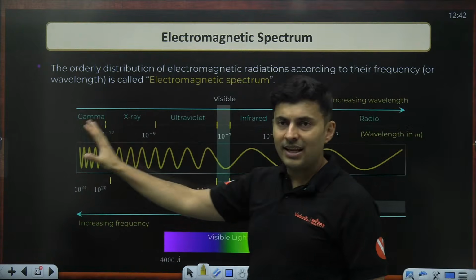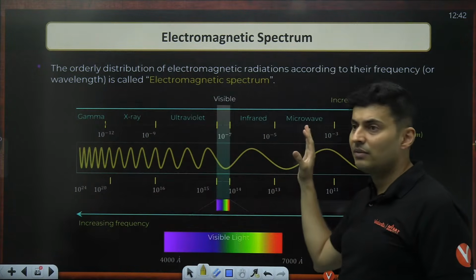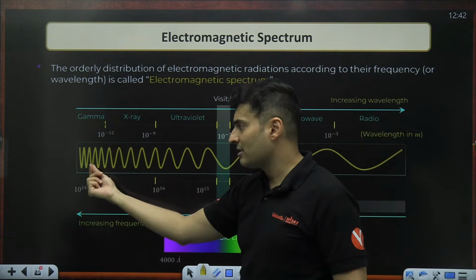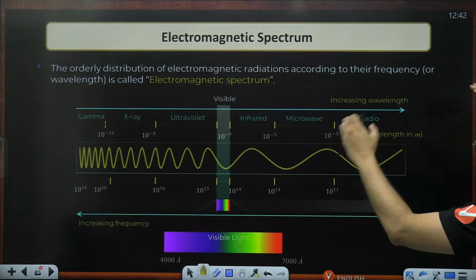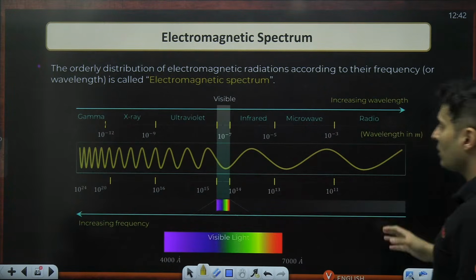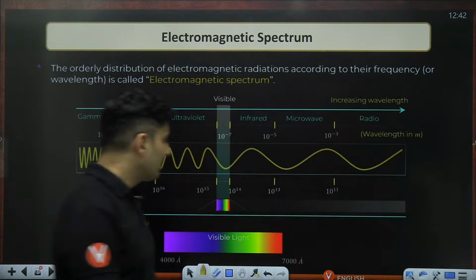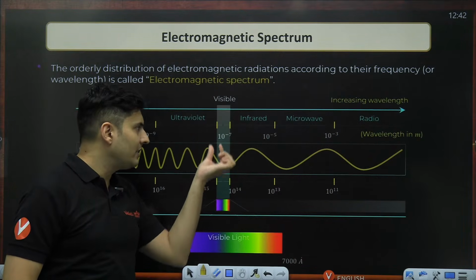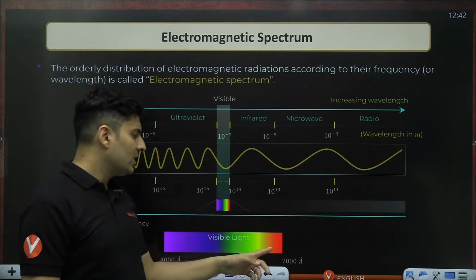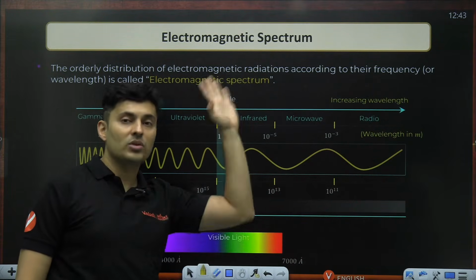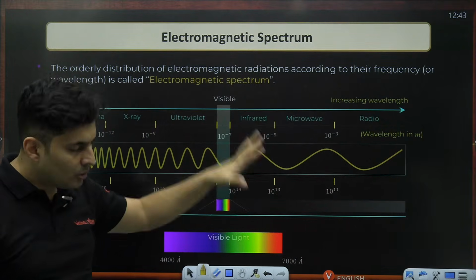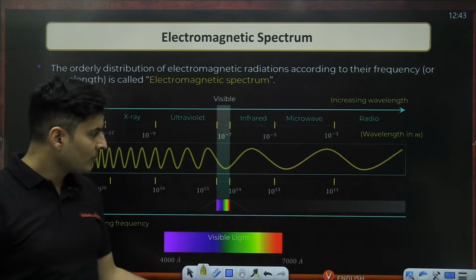So on this line, we start plotting frequencies and wavelengths. Here, the wavelengths are small, but the frequency is large. Here, the wavelength is large and the frequency is less. So the largest wavelength in the visible spectrum, this is a very small range, is basically 700 nanometer, or 7000 angstrom.